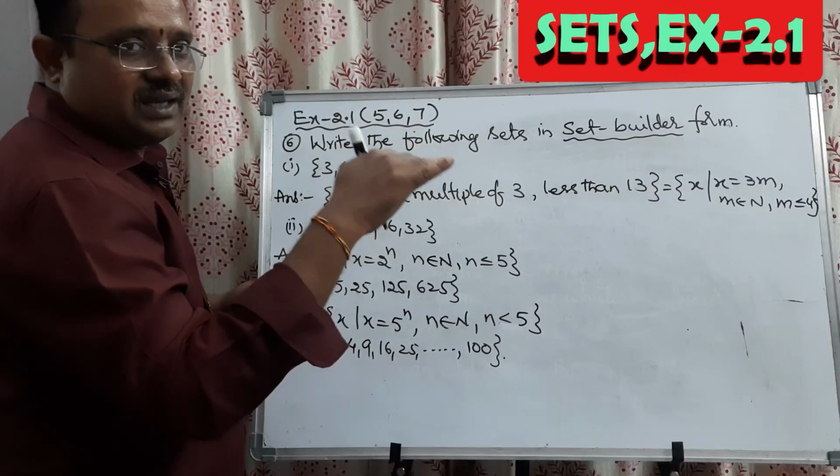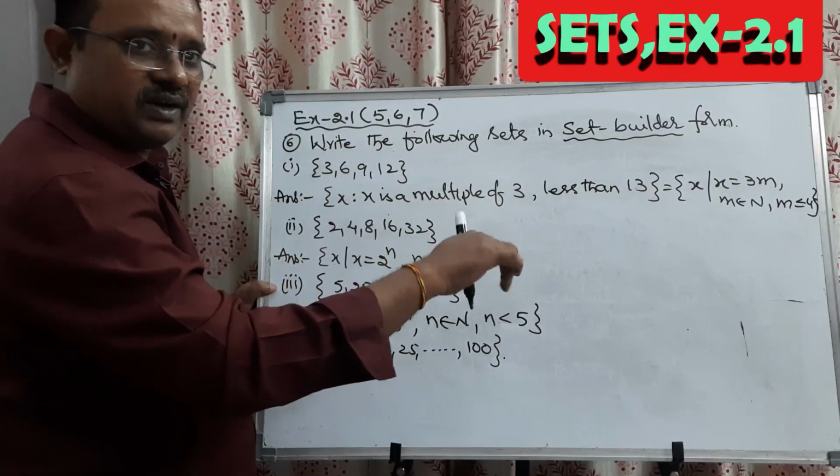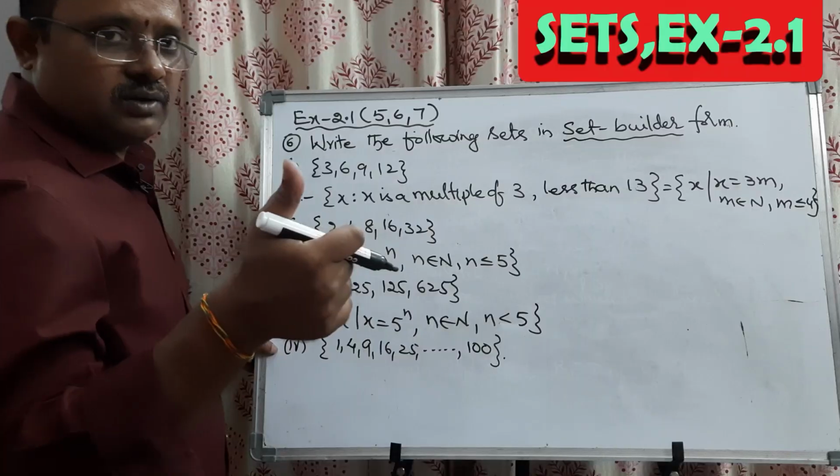So n less than or equal to 4 you can write, or n less than 5 also you can write. Different styles.